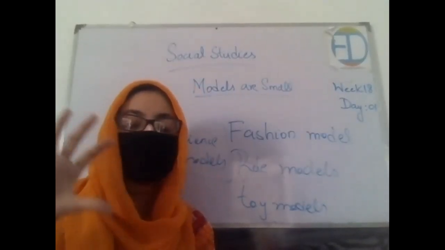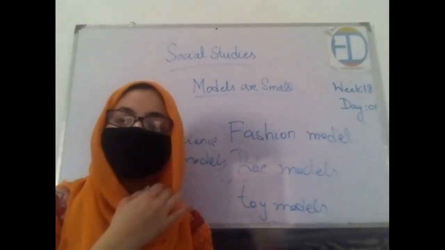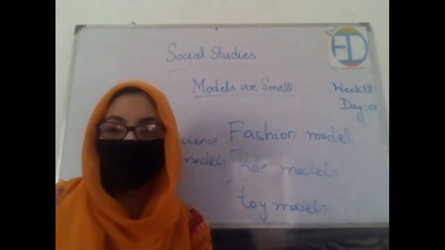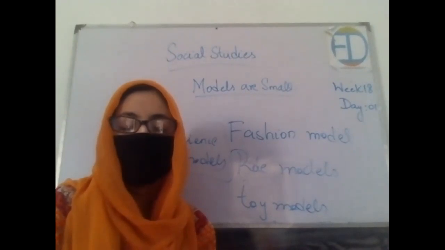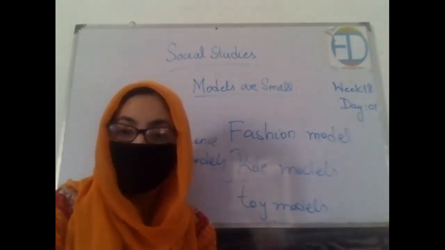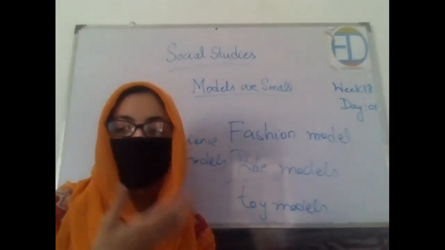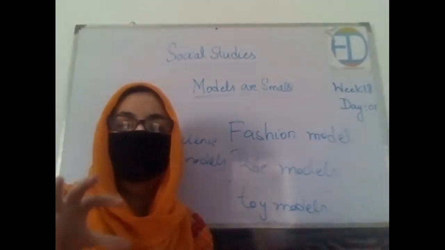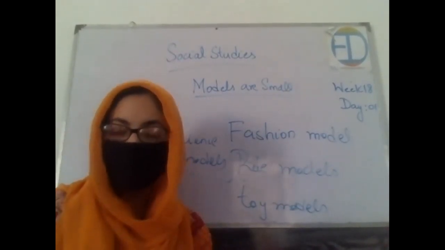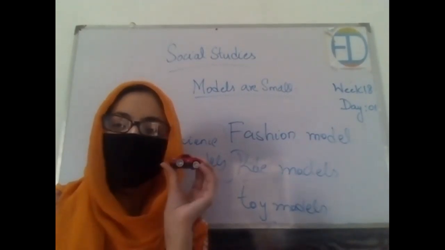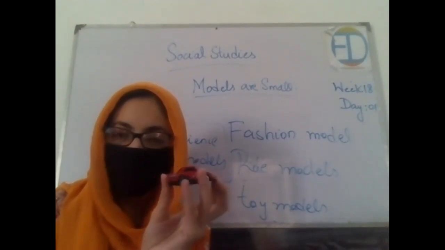So now, can you understand the definition of a model exactly? That models are the representation of something else, right? And they do not exactly look like that particular thing. There are some differences as well, but they have a proper function. And when we look at something and we come to know that this is representing a particular thing, this means that this is a good model, right? Let's say when we look at this car, we can identify it as a car. This means that it's a good toy model, right?